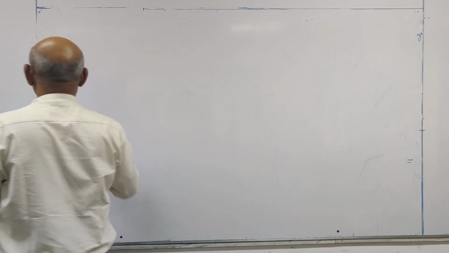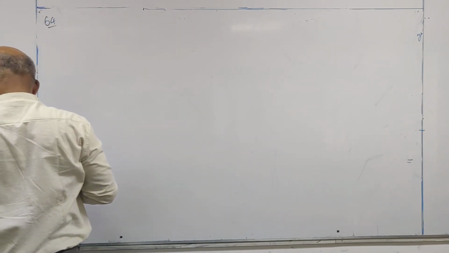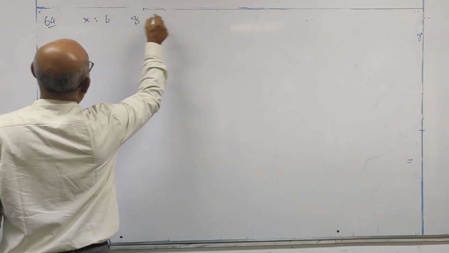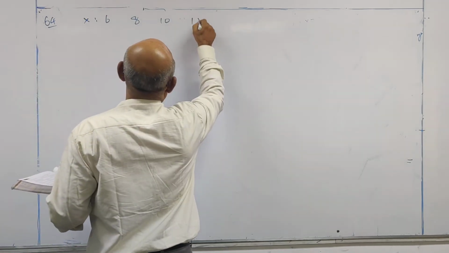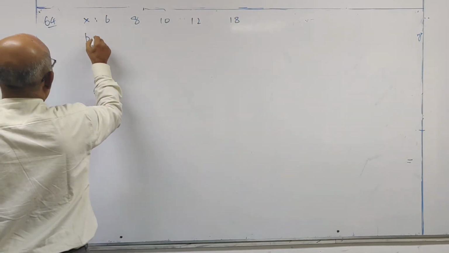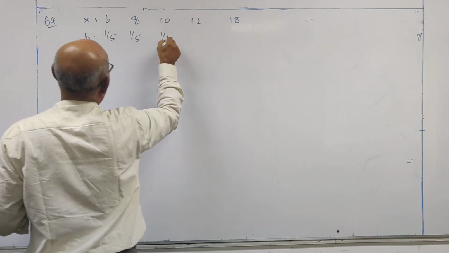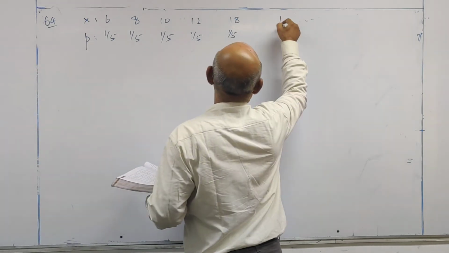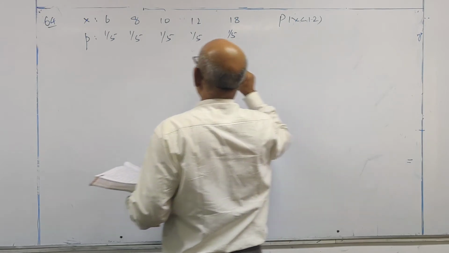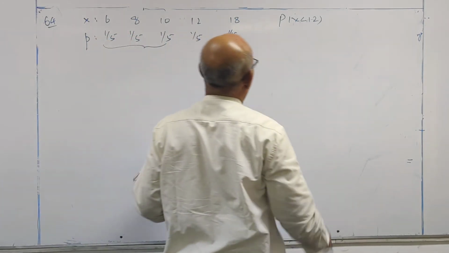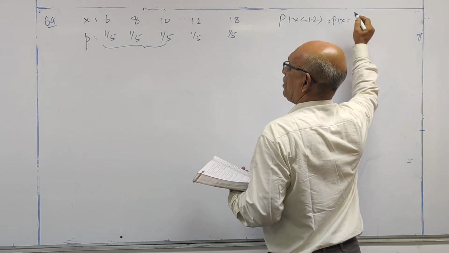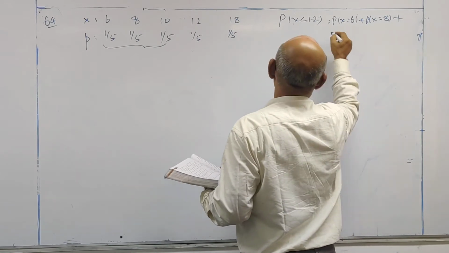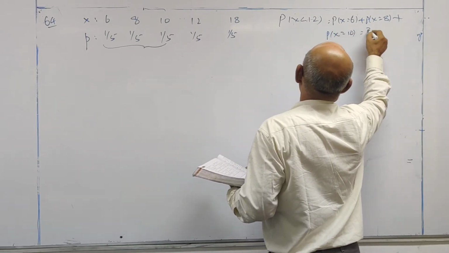Now look at question number 64. X is taking the values 6, 8, 10, 12, 18. Probability 1 by 5 each. Probability of x less than 12. Less than 12 means these three values I have to add. Probability of x is equal to 6 plus probability of x is equal to 8 plus probability of x is equal to 10. This is 3 by 5.